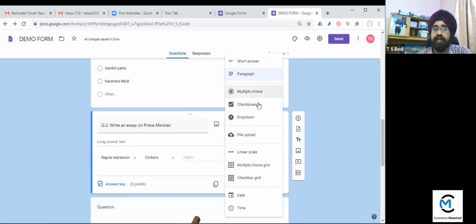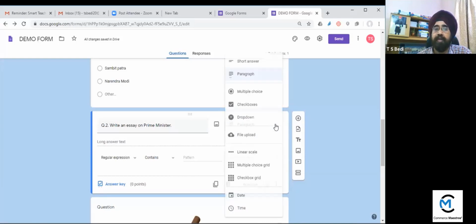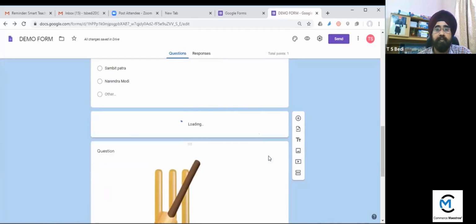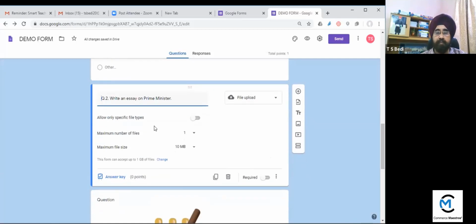And you have to select this box, file upload. I'm repeating again, go to this box and then you have to select file upload. Click on this file upload. So continue. Now these options are here. Now the student will have to upload the file. It means the student can write the answer on a page and then he or she can click an image and upload it here.